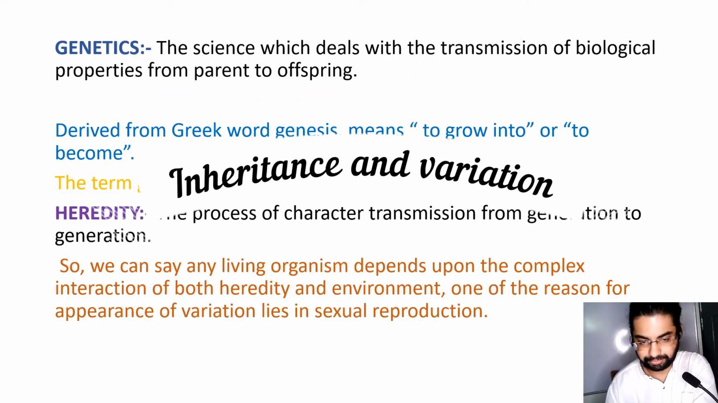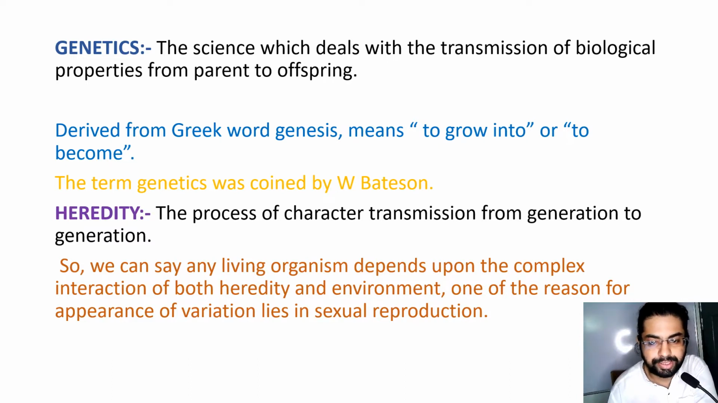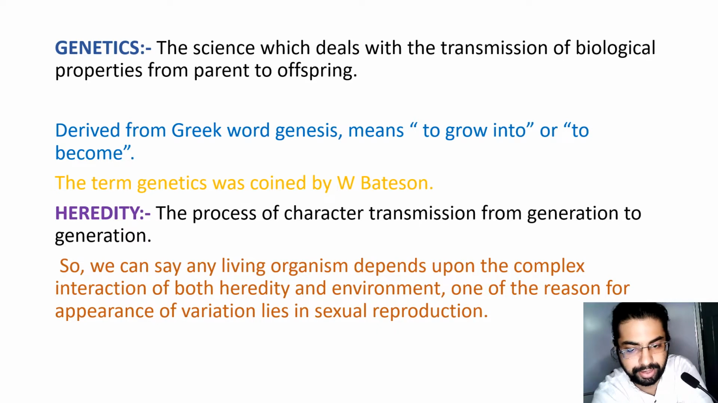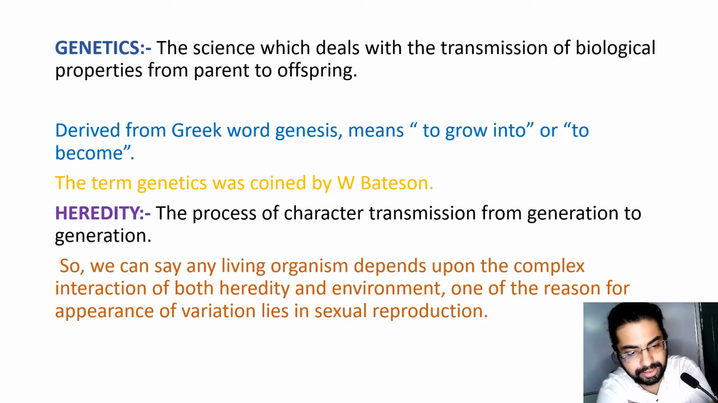Inheritance and variation. What is genetics? The science that deals with the transmission of biological properties from parent to offspring is termed as genetics. So, it is the science which deals with character transmission or traits from parents to offspring. We often hear that this son or daughter is similar to his or her parents. So, how are they similar? What is the extent of the similarities?